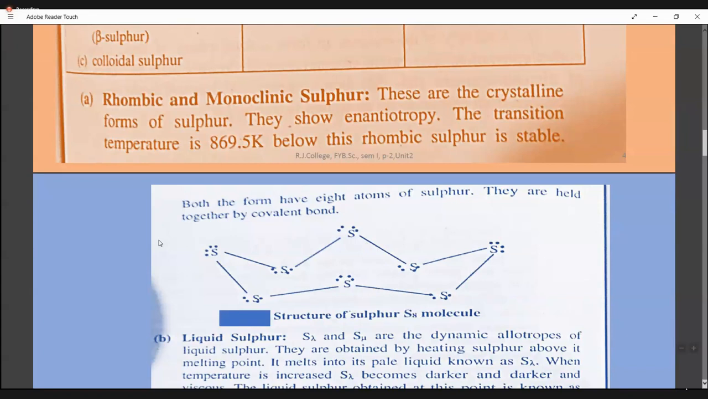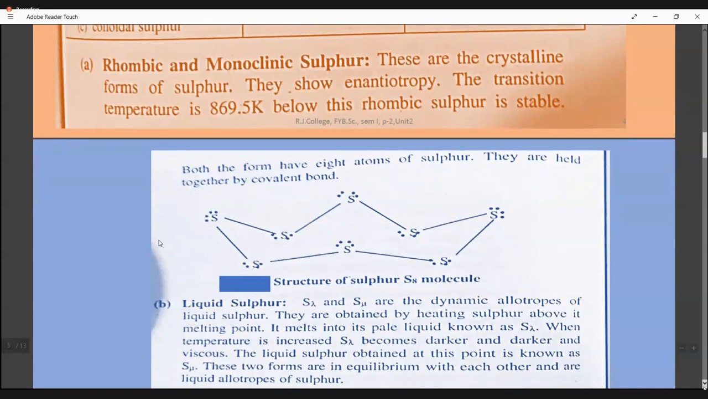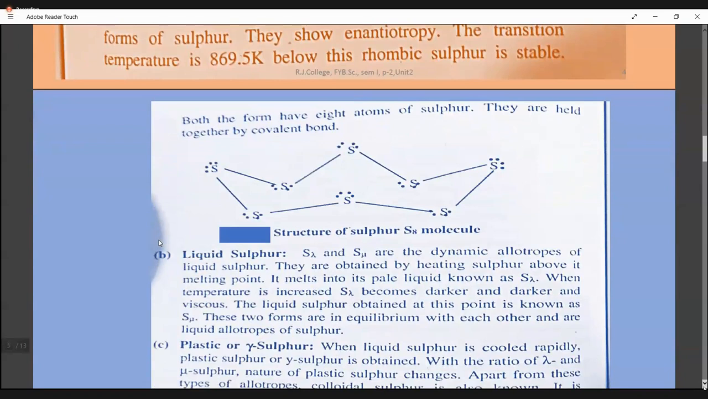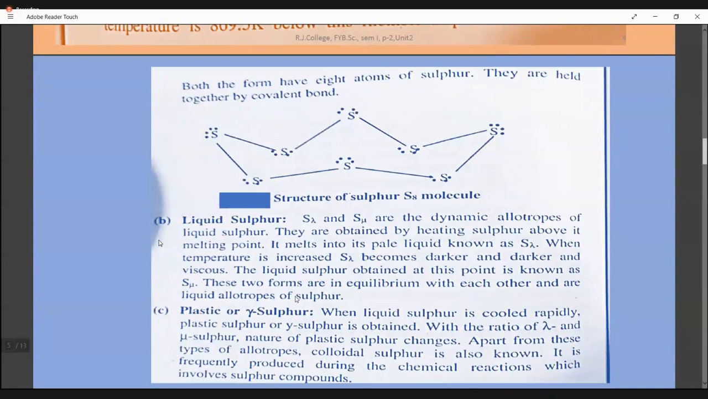Similarly, the next type, what we saw as liquid sulfur, has different forms. Different forms like lambda, mu, alpha, pi, all these varieties are there in liquid sulfur. Out of this, the two most prominent liquid sulfur allotropic forms are mu sulfur and lambda sulfur. And they are dynamic allotropic forms. What is the meaning? They keep on changing from lambda type to mu type, from mu to lambda again, existing in equilibrium between the two. So these are the two very important forms in the liquid sulfur category.